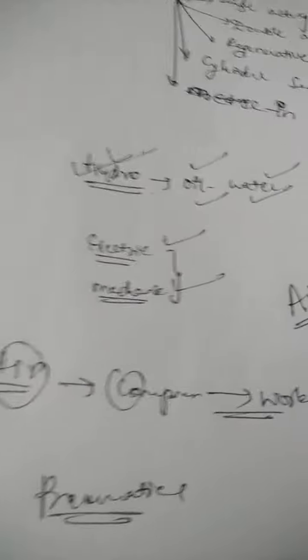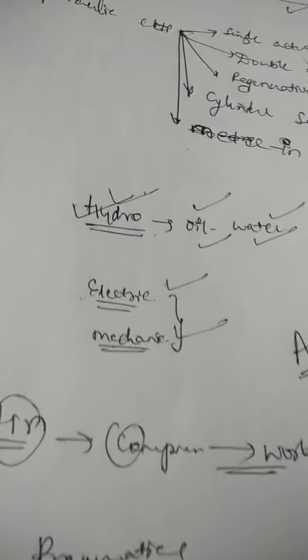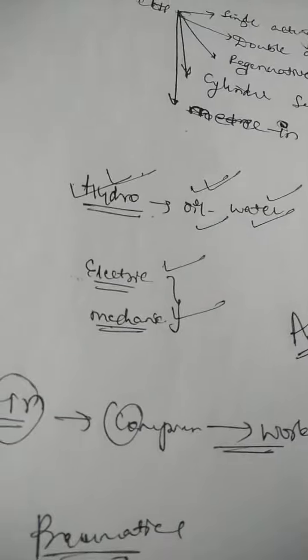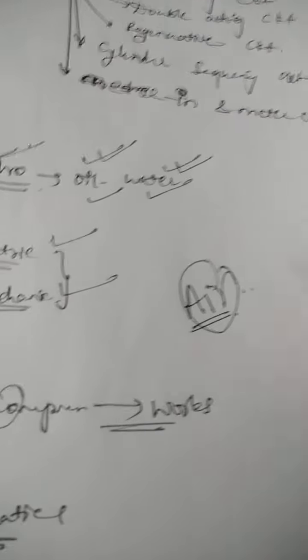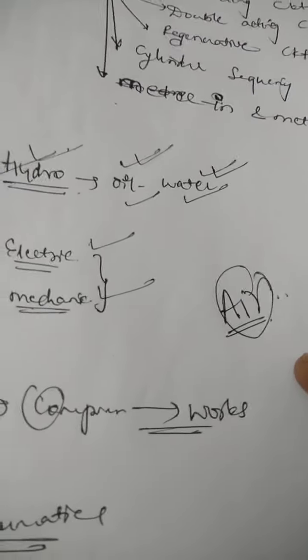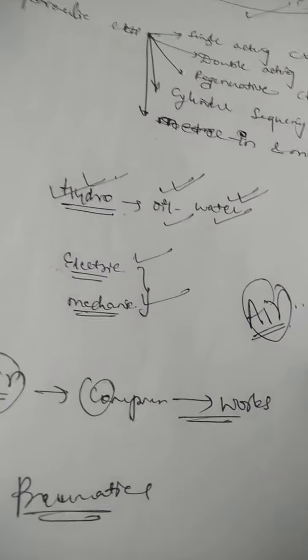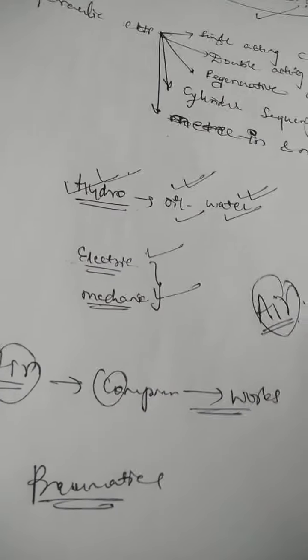Therefore, technology has developed in such a manner that oil, water and air are each considered a source of energy, and power is generated from the energy coming from these media.